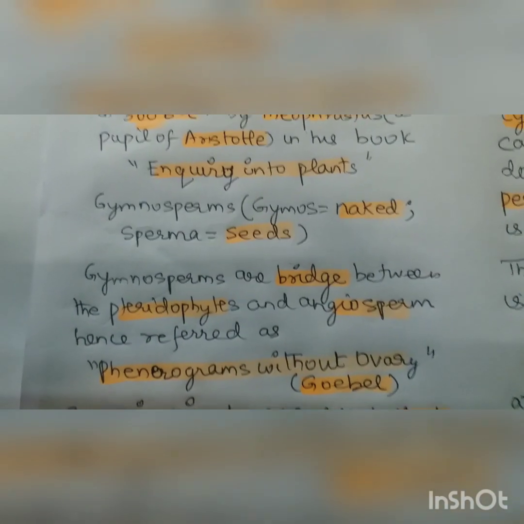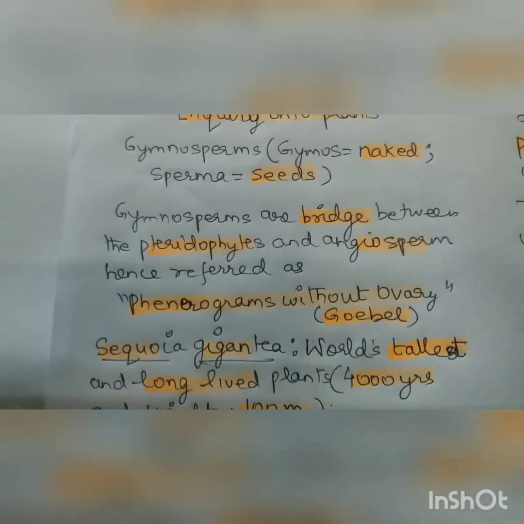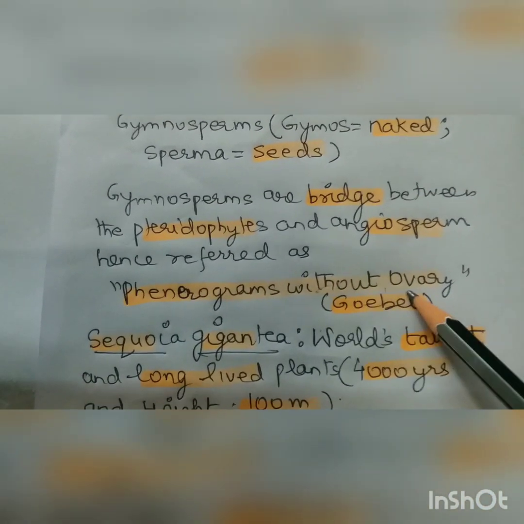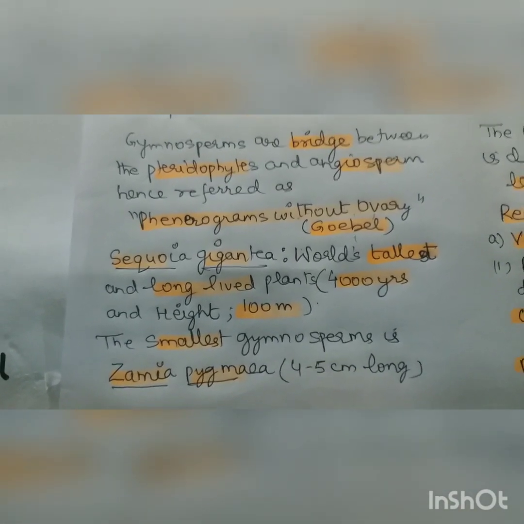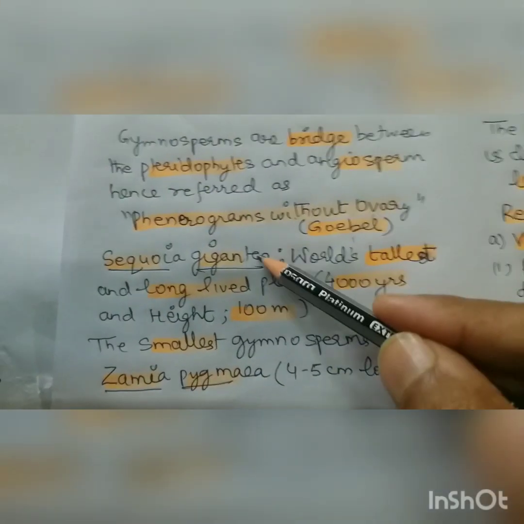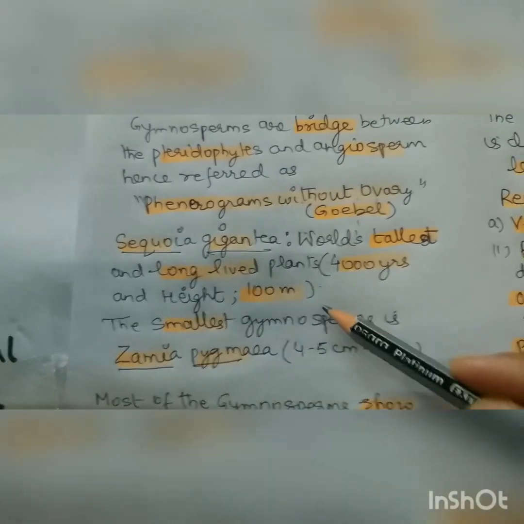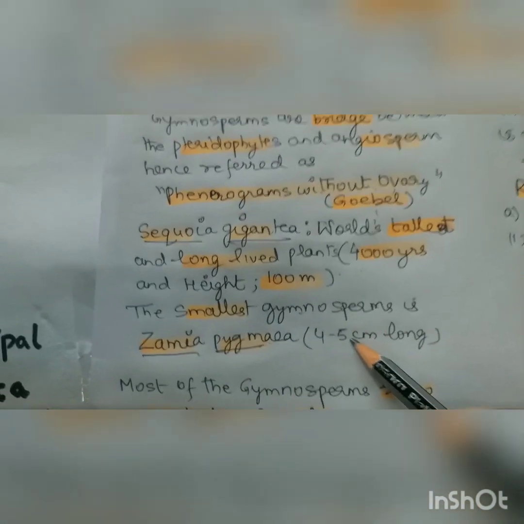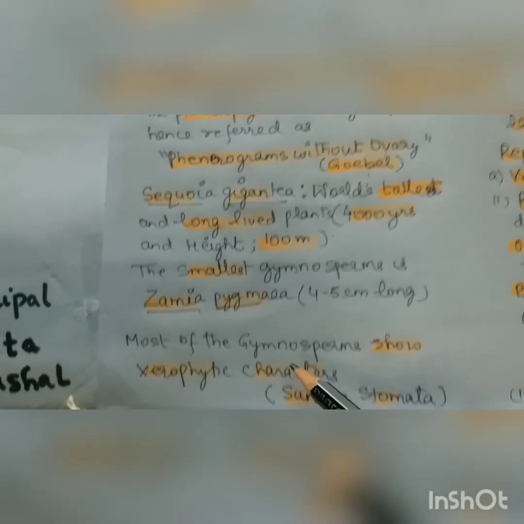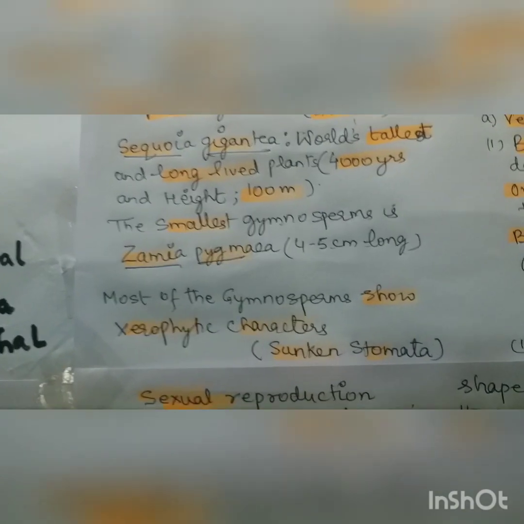Gymnosperms are a bridge between pteridophytes and angiosperms, hence they are called phanerogams without ovary by Goebel. The tallest gymnosperm, a long-lived plant of 4,000 years and a height of 100 meters, is Sequoia gigantea. In contrast, there is the smallest gymnosperm, Zamia pygmaea. It is only 4-5 centimeter long. Most of the gymnosperms show xerophytic characters, sunken stomata.